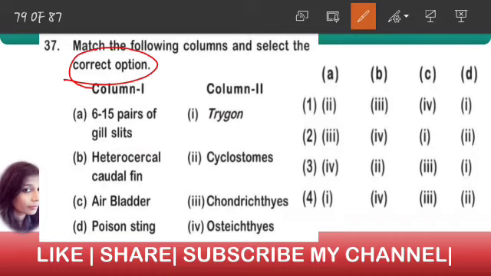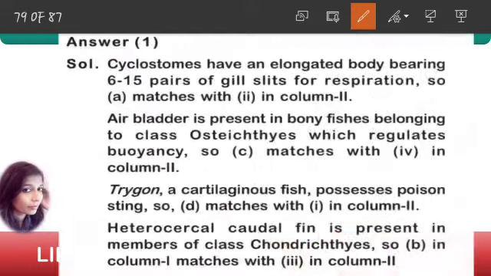Please read the question paper carefully. So let's read what is written in column 1. Six to eleven pairs of gill slits, heterocercal caudal fin, air bladder, poison sting. Column 2: Trygon, cyclostomes, chondrichthyes, osteichthyes. What should be the answer, guys? The correct match should be first. You should read the whole explanation of why the answer is first.